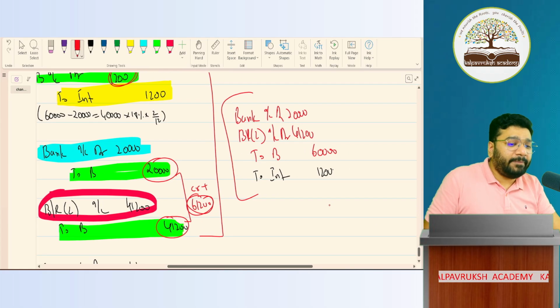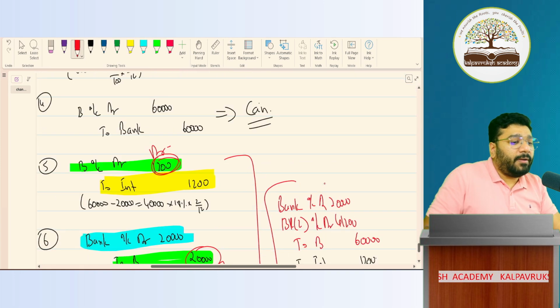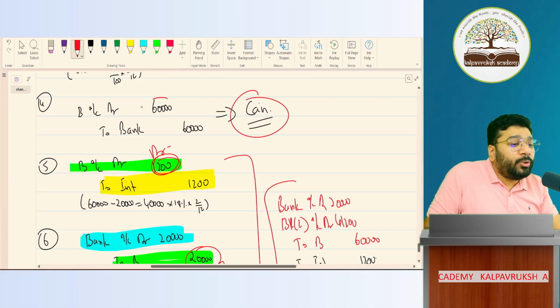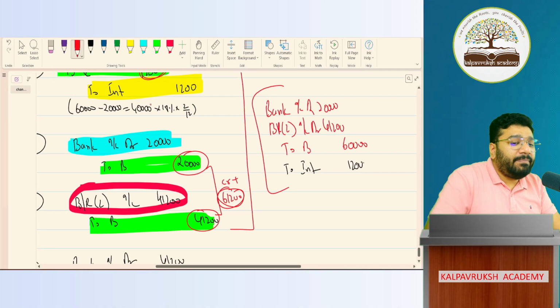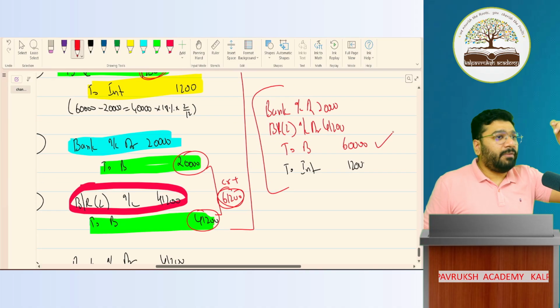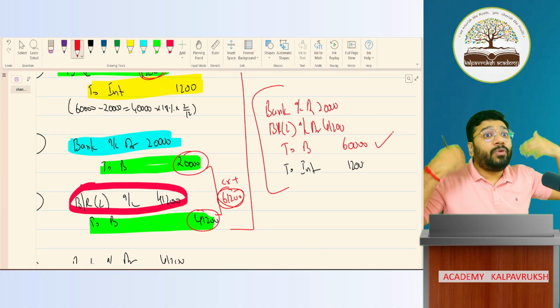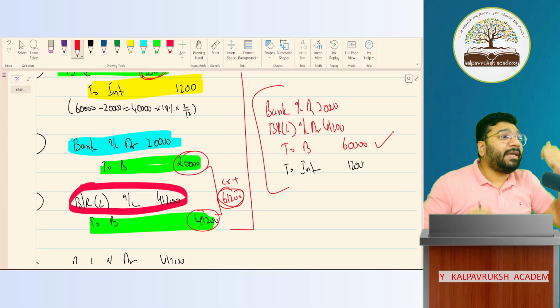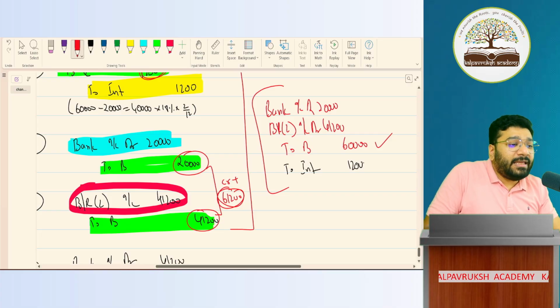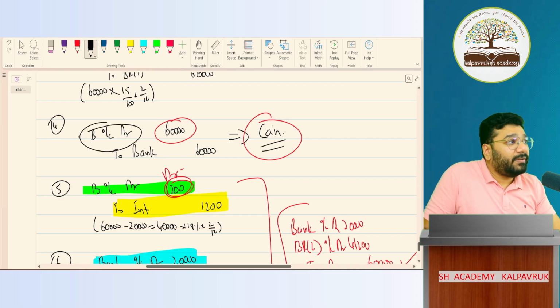What does this entry mean? Here, while cancelling the bill, you recreated B. Correct? When you're executing the new bill, then that B we reversed again. That is, from B if I receive money, what is the entry? Bank to B. So B is credited. If I'm giving a new bill, then the entry is what? BR2 to B. So B in both the cases is cancelled. So I'm cancelling B, the B which is recreated, I'm now cancelling.